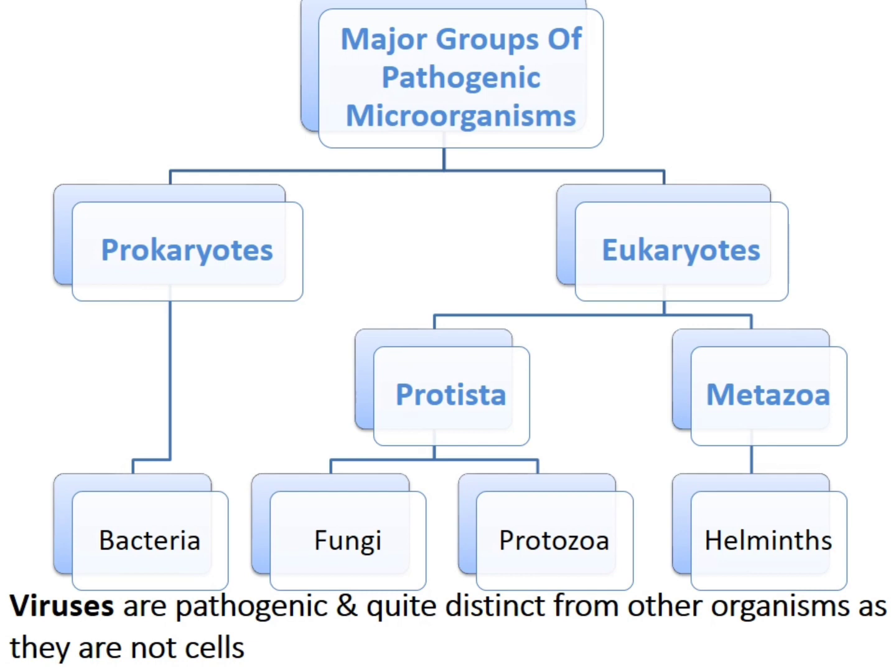Prokaryotes include only bacteria, which are unicellular, while the eukaryotes are divided into two subgroups, Protista and Metazoa. Protista include fungi and protozoa, and these are mostly unicellular. Metazoa include helminths, and they are multicellular organisms.